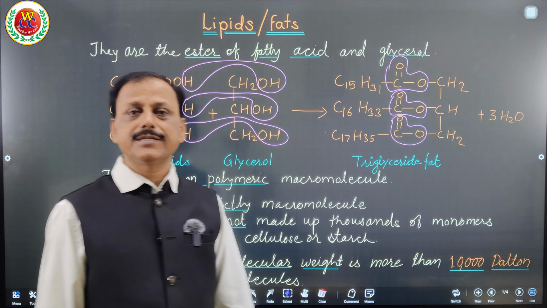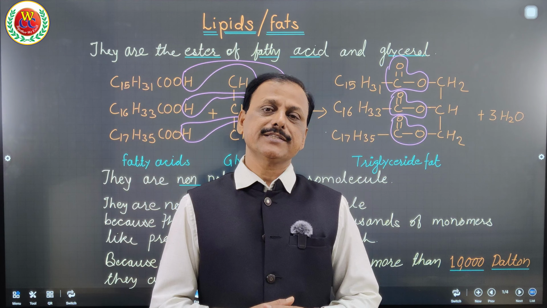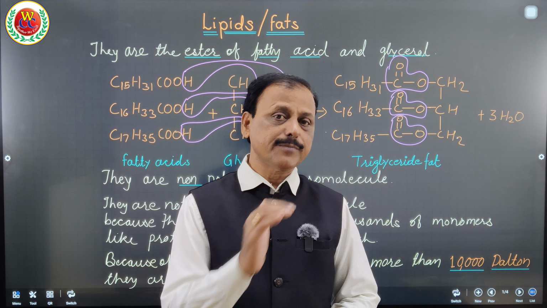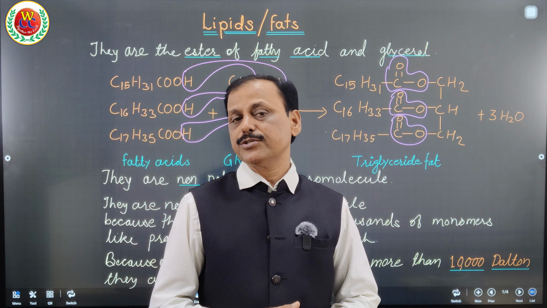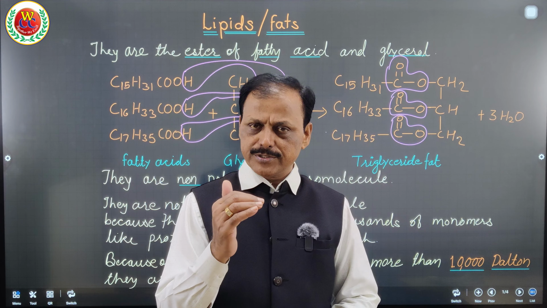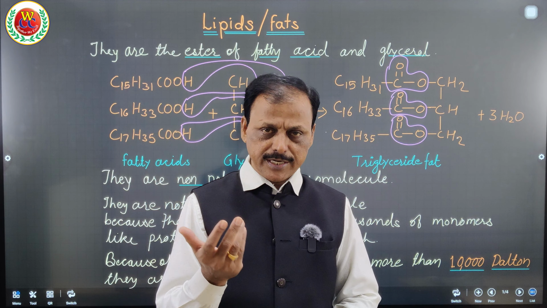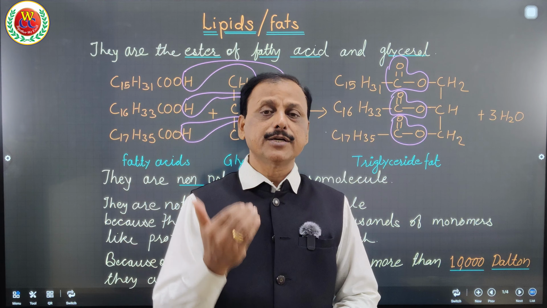Moreover, they do not as such transfer across the membrane. Fat, the lipid, has to be converted into fatty acid and glycerol. Then they can be absorbed. You would be knowing that fat is an energy compound. During respiration, fat undergoes breakdown to produce fatty acid and glycerol, and later that fatty acid is converted into dihydroxyacetone phosphate. And further dihydroxyacetone phosphate with phosphoglyceraldehyde is converted into acetyl CoA and continues in the respiration pathway.